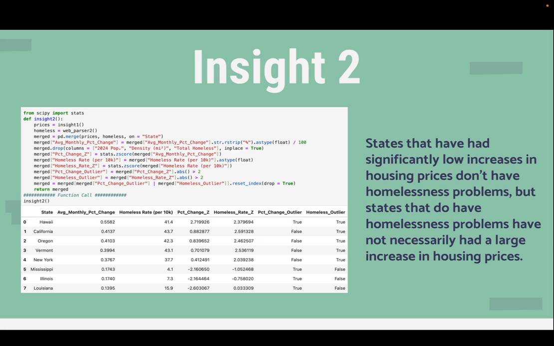From the display table, I determined that states that have had significantly low increases in housing prices tend to not have homelessness problems, which makes logical sense. But states that do have homelessness problems have not necessarily had a large increase in housing prices.